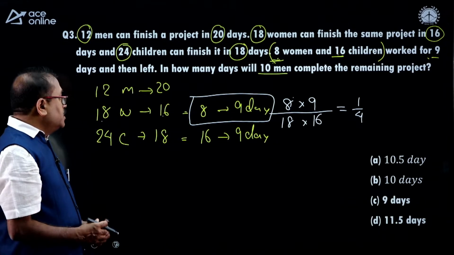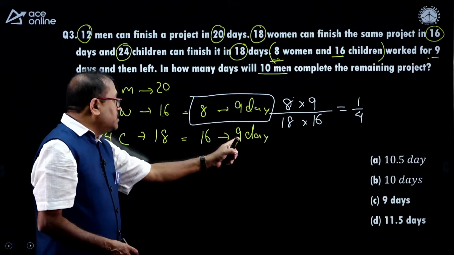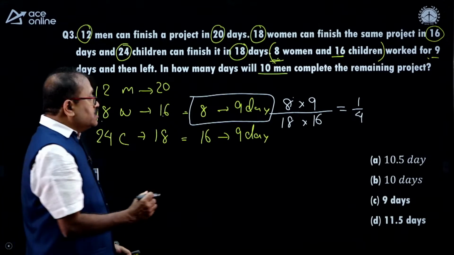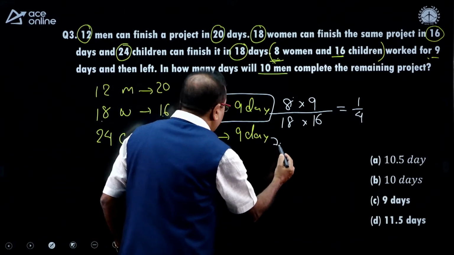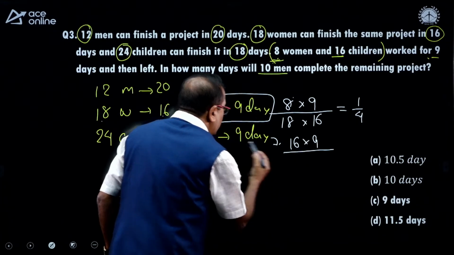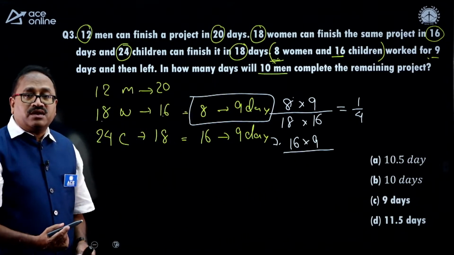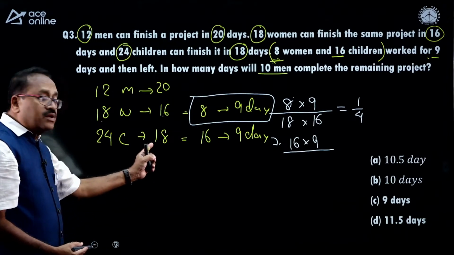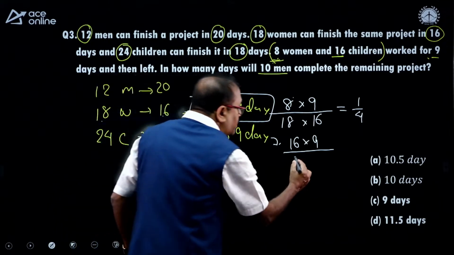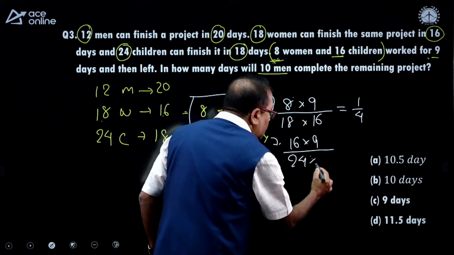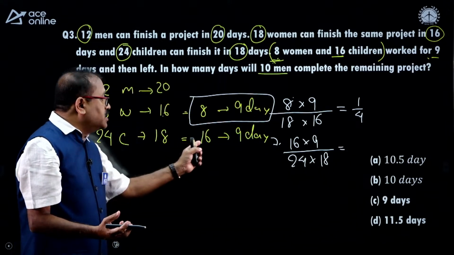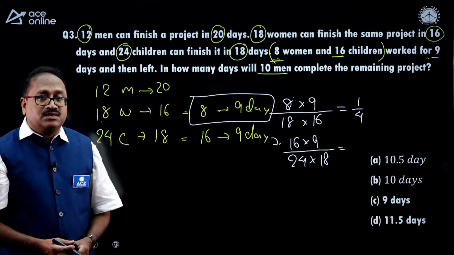What next? Here, what part of the work is done by 16 children in 9 days? So, again I will follow the same method here. 16 into 9, this is the work done by 16 children in 9 days, whereas the total work is 24 into 18. So, divided by 24 into 18, this is the volume of the work completed by 16 children in 9 days.